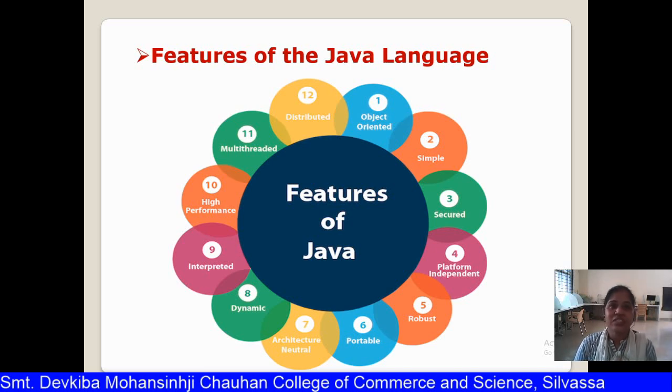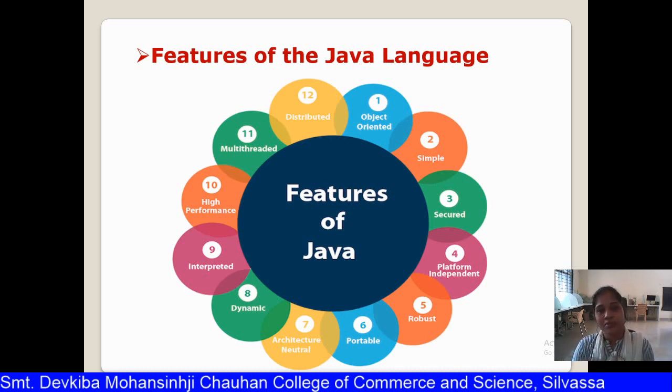The applications created in Java are virus free, which makes Java programs more secure. The fourth one is platform independent. A Java program written on one platform can be easily executed on another platform. Means a program written on Windows will easily execute on Linux platforms.